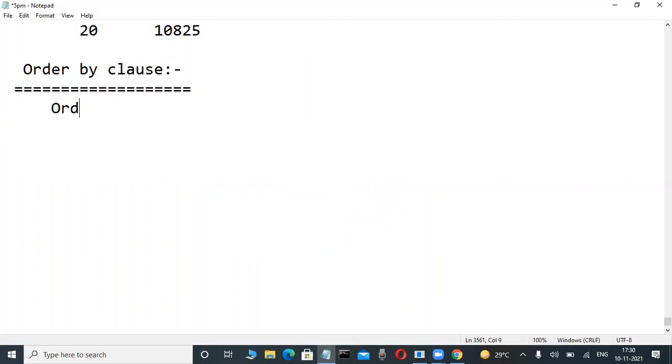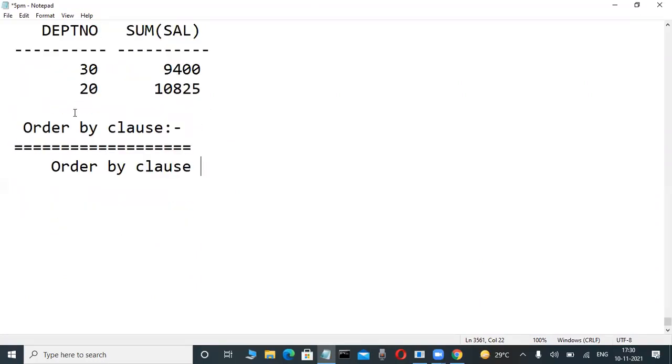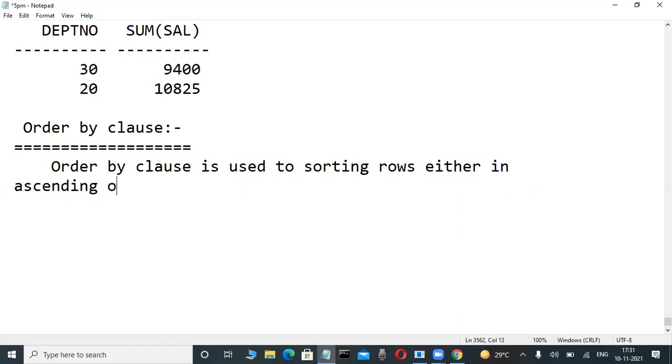Order by clause is used for sorting rows either in ascending order or in descending order.